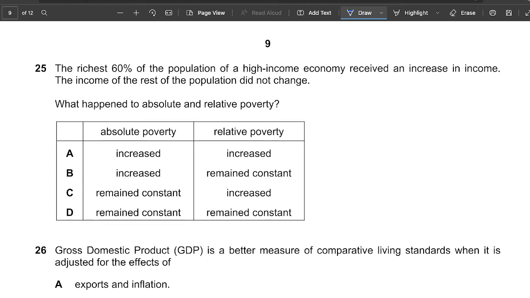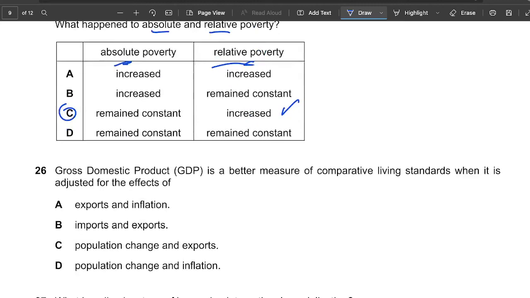Okay, we move on. The richest 60% of the population of a high income economy received an increase in income. Okay, the income of the rest of the population did not change. So we have two types of poverty, absolute and relative. Okay, so in this case, when the whole economy is changed, that means absolute will remain the same, but relative will increase. Relative poverty is when you're looking at the rich part of the economy. Like on average, how much do I earn compared to the other rich people? Absolute is always just lower. So the answer should be C, right? So that one's quite straightforward again.